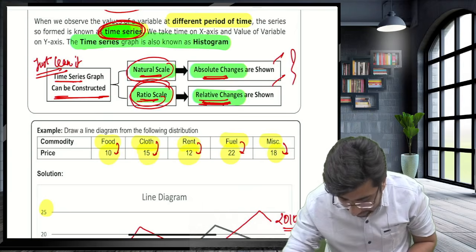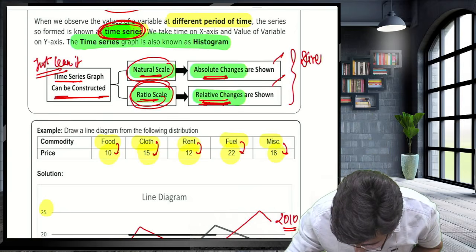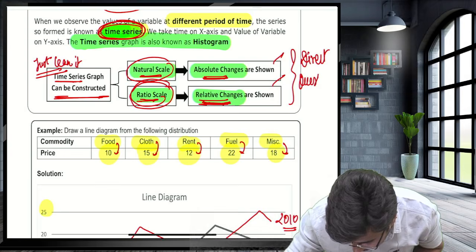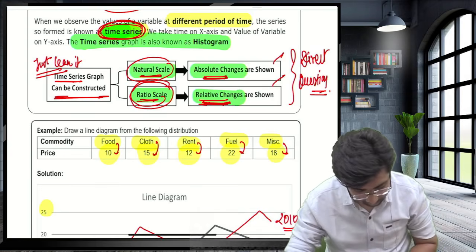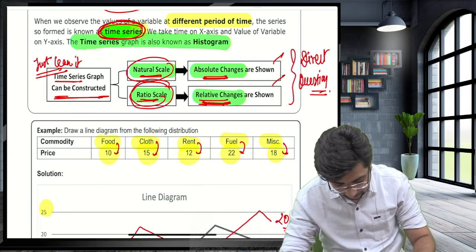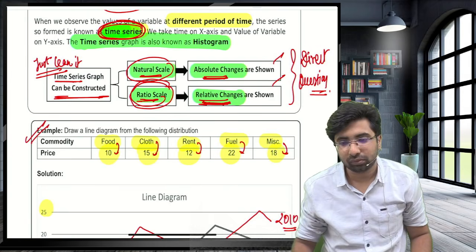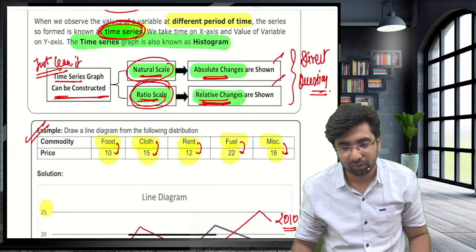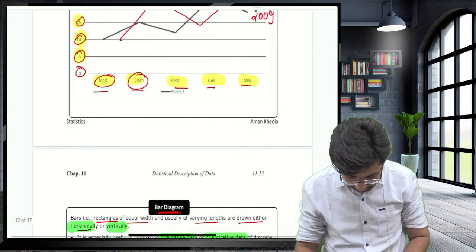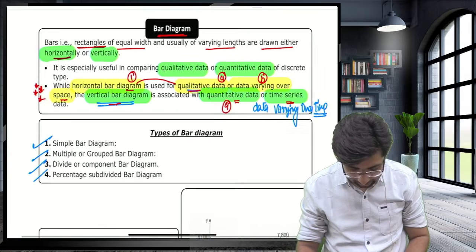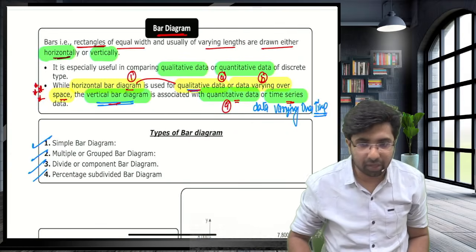They can ask the direct question. Guys, everything is clear now? Hello? Yes, sir. Okay. Guys, now, very, very important: the bar diagram.